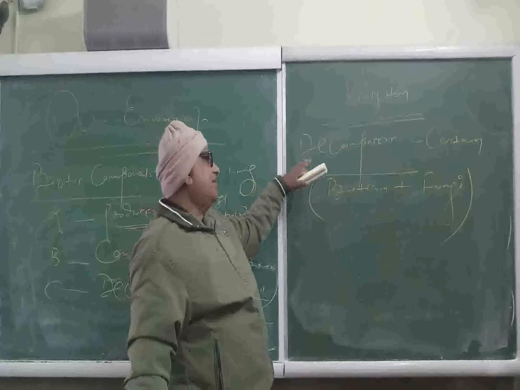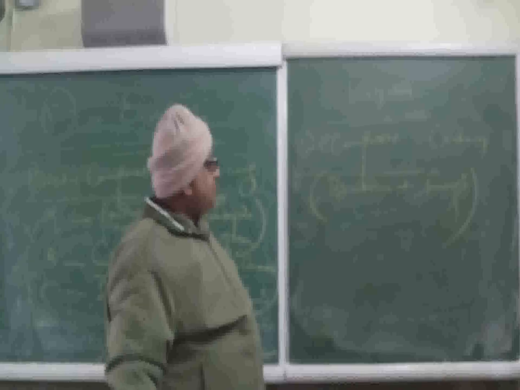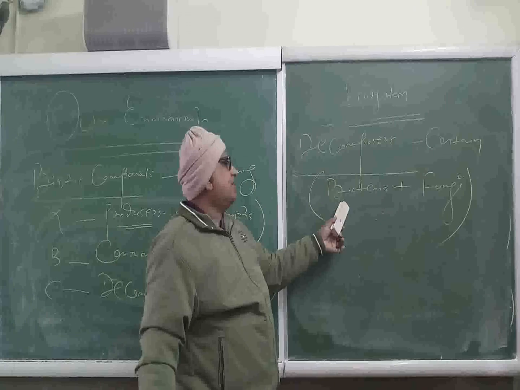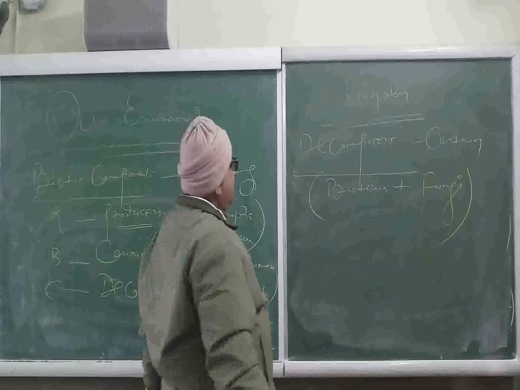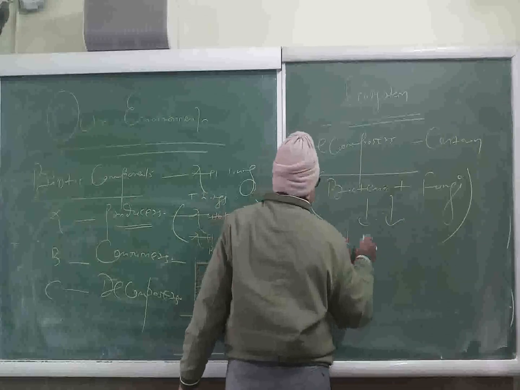When the dead bodies of plants and animals are decomposed by the action of certain bacteria and fungi, it decomposes the dead bodies into the natural forms.